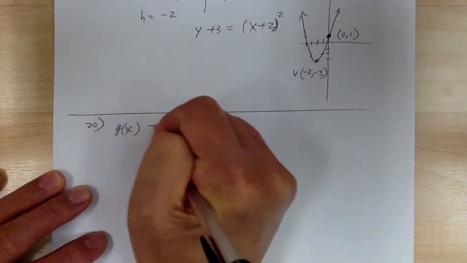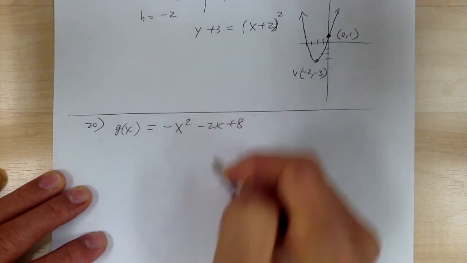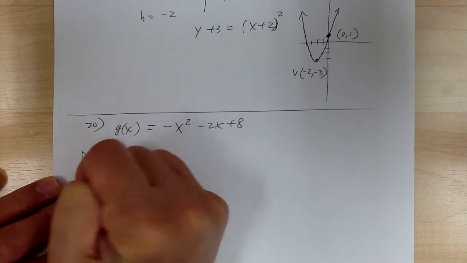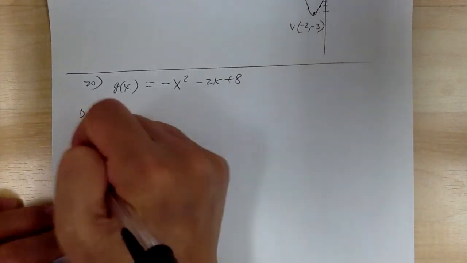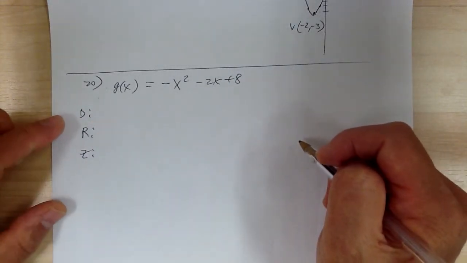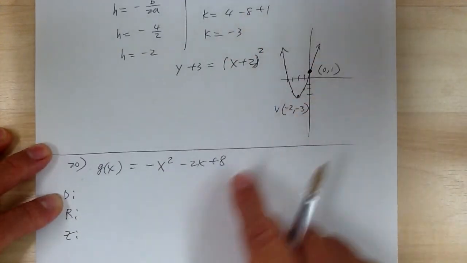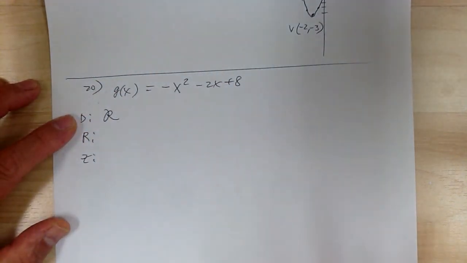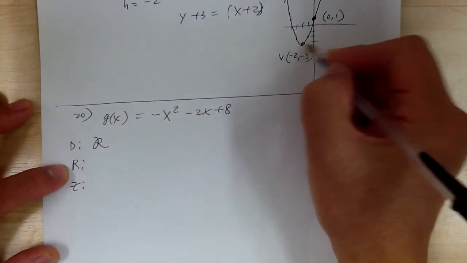So g of x equals negative x squared minus 2x plus 8. For this one, you're looking for the domain, the range, and the zeros. For the domain, right away, since it's quadratic, you know the graph goes on forever, so it's going to be all real numbers, without even doing anything. Now for the range, we need to know where the vertex is.